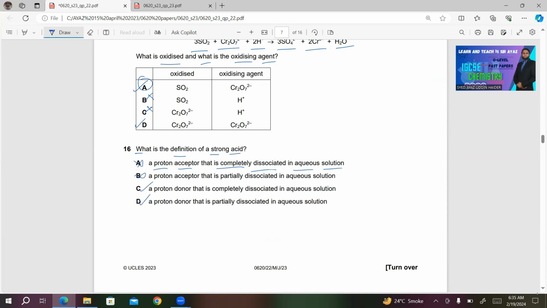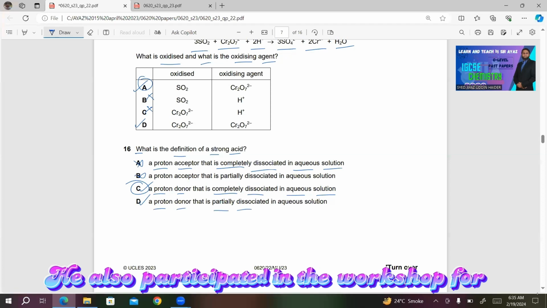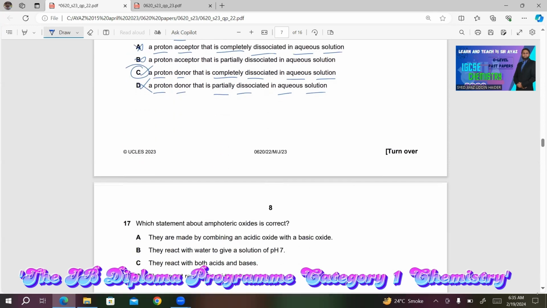Both A and B are incorrect. So C, a proton donor that is completely dissociated in aqueous solution. This is correct because a strong acid completely dissociates in aqueous solution. Number D, a proton donor that's partially dissociated in aqueous solution. This is incorrect. The reason is that this is the property of a weak acid, not a strong acid.